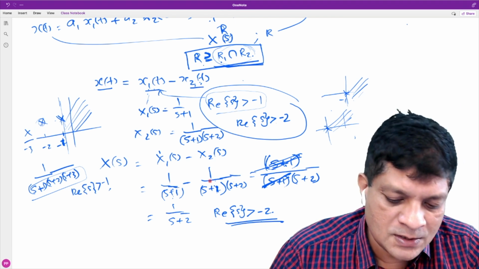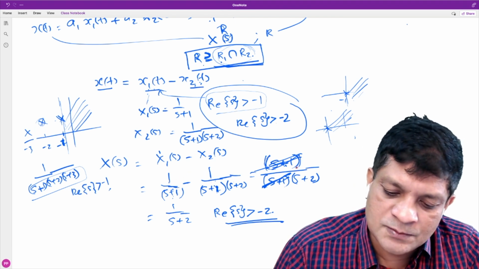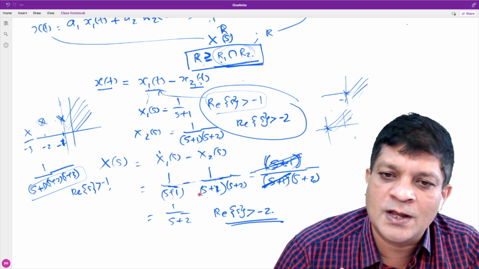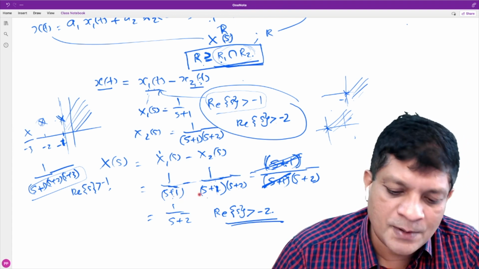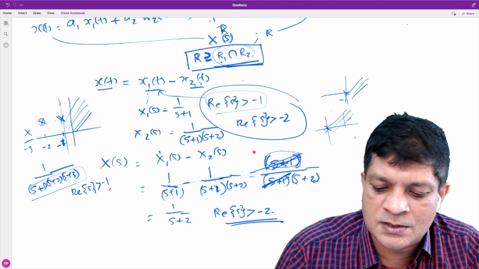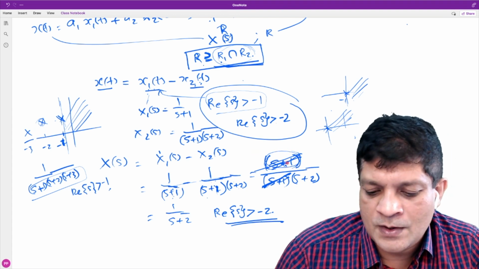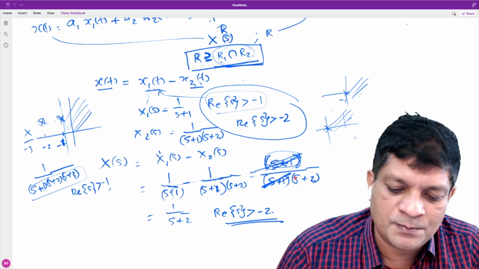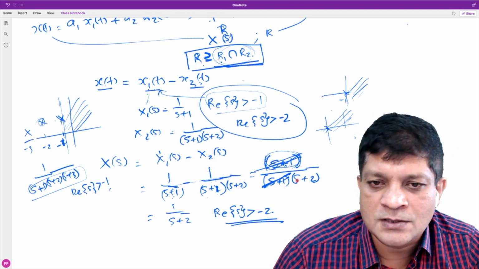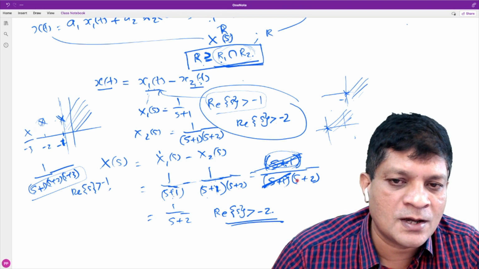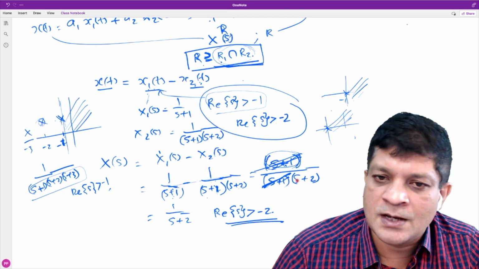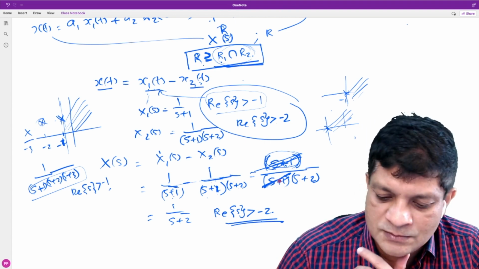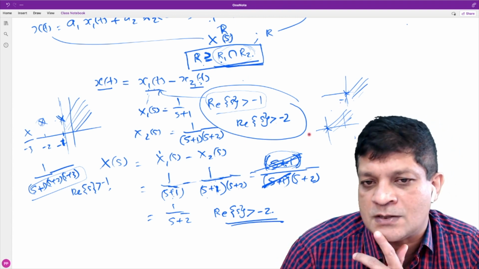The only possibility is that it may introduce some zero, because in the denominator you will get all these values only, nothing new will come. But in the numerator, there is a possibility that one or more zeros may be introduced, and some poles may get cancelled. That is why, if a pole is getting cancelled, and before that cancellation the ROC was limited by that pole, that is what is happening in this case.